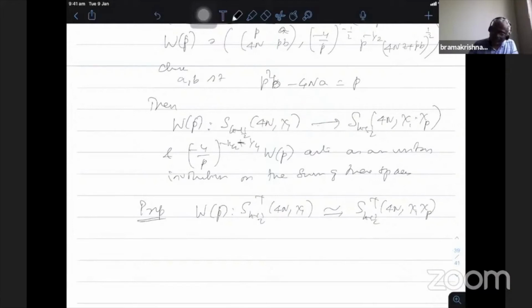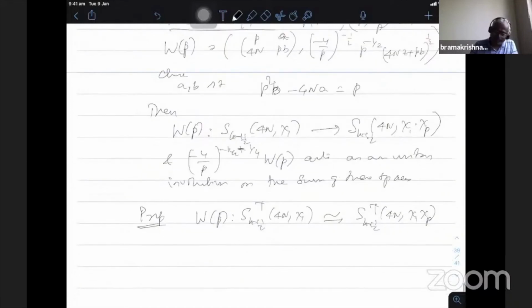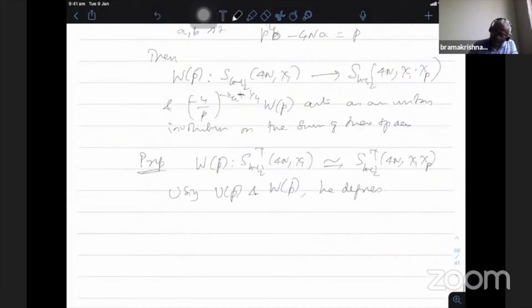So now we have the U operator Up, and we have the W operator Wp. Combining these two, he defines small wp to be some normalizing factor times Up W. Now this capital Up takes the forms in this space to chi_1 chi_p, and then Wp again multiplies by another character chi_p, therefore it comes back to the original space.